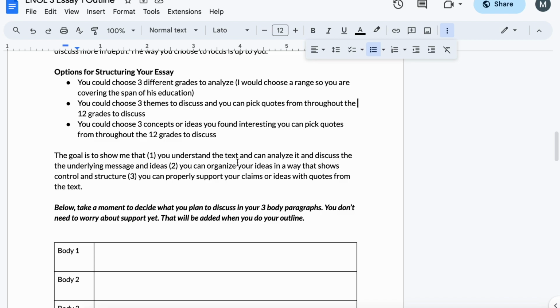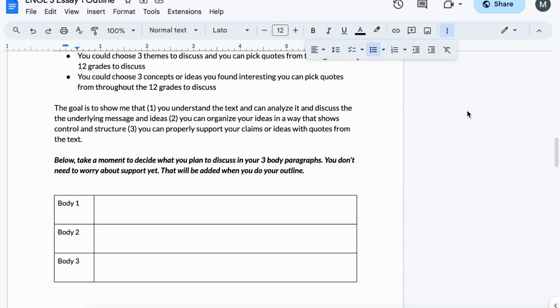And then your last option is that you could choose 3 concepts or ideas that you found interesting. So maybe they're not a theme, maybe it's a particular character that you found interesting, or a different idea that you saw coming up again and again during the text. So it's totally up to you how you want to do that, and you get to decide how you want to tackle and structure and organize your essay.